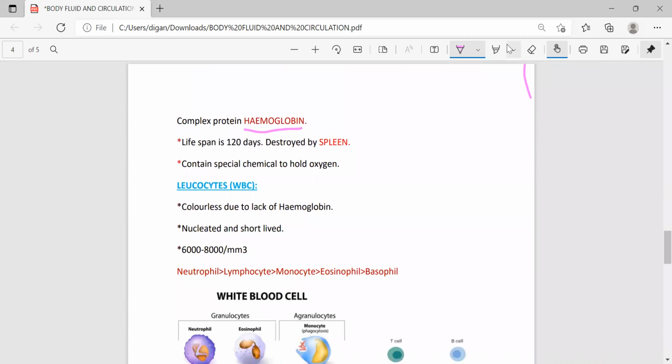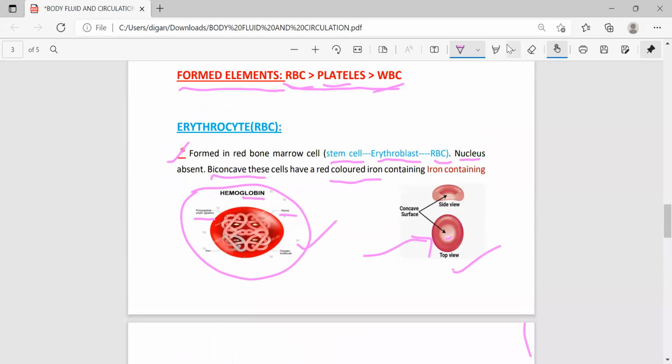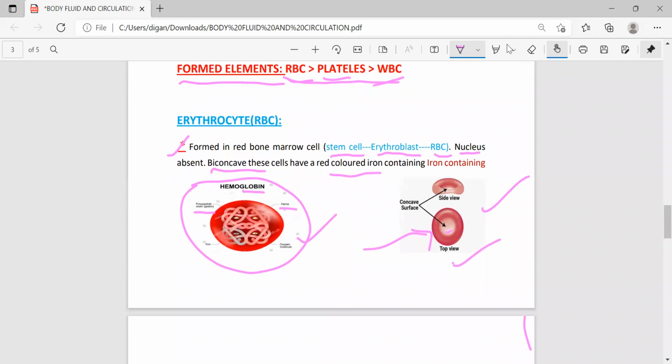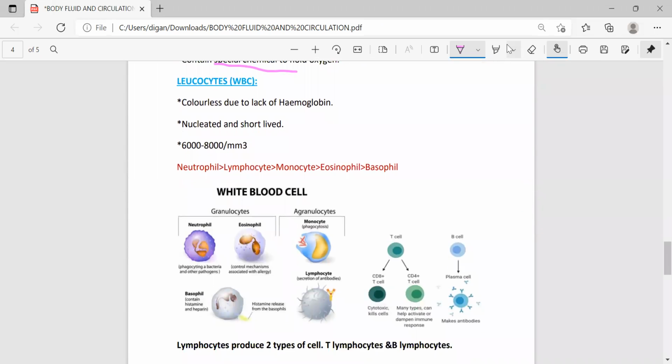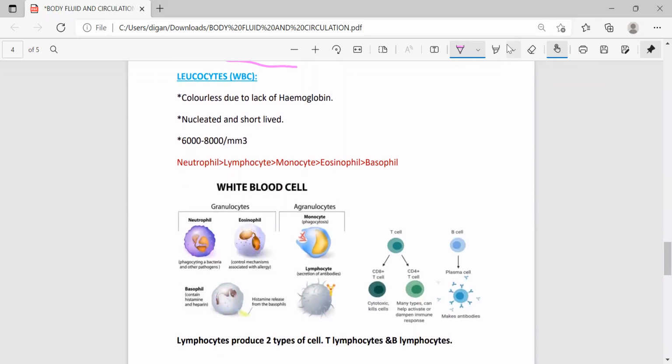Lifespan of RBC is 120 days, and they are destroyed after completing their lifespan. They are destroyed by the spleen, and that's why the spleen is also known as the graveyard of RBC. Then RBC contain a special chemical to hold the oxygen. So these are the characteristics of RBC, and this is the structure of RBC, and this is the structure of hemoglobin. Next, come to the next formed element, that is leukocyte or WBC, white blood cell.